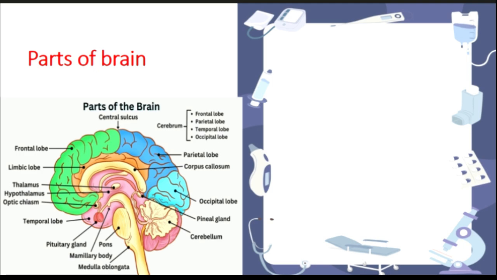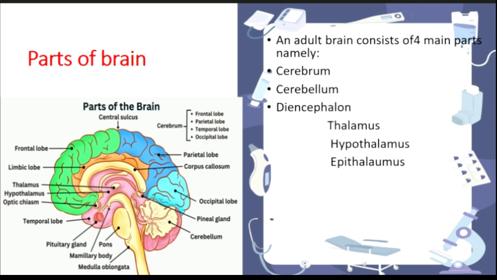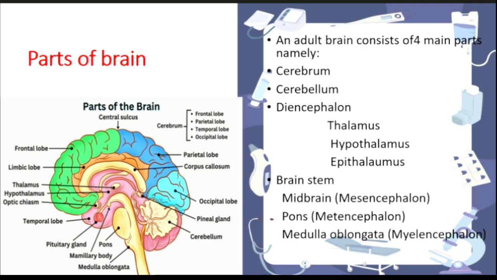So what are the parts of the brain? Cerebrum, cerebellum, and diencephalon, which is further divided into thalamus, hypothalamus, and epithalamus. And then the brain stem is further divided into midbrain, pons, and medulla oblongata. So this you will learn in the medulla oblongata, and you will learn in the cranial nerves too. So just remember, these parts are very important and you should know where these parts are. So just look at the picture.